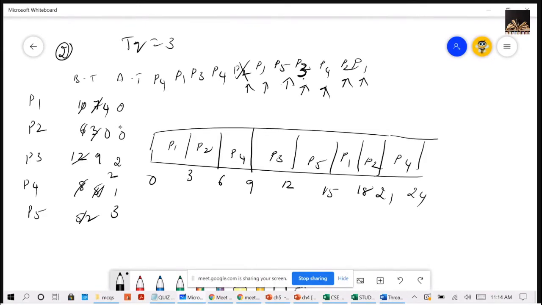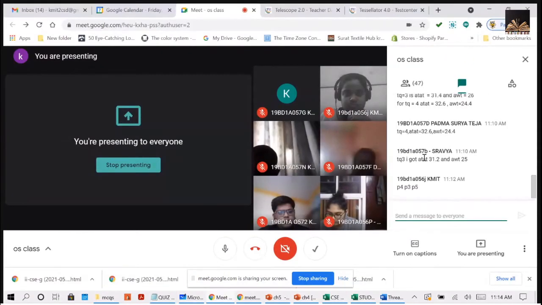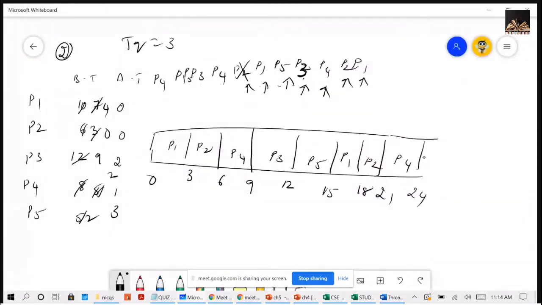I missed somewhere. Can you please tell me the ready queue? Wait. P1 before P5, no? P5 is completed at P3, so here P5 should be there. I'm sorry. Then after P4, P3 will get the chance. Am I correct? P4, P3, P5, P4. Guys, I am doing it again. I'm sorry.